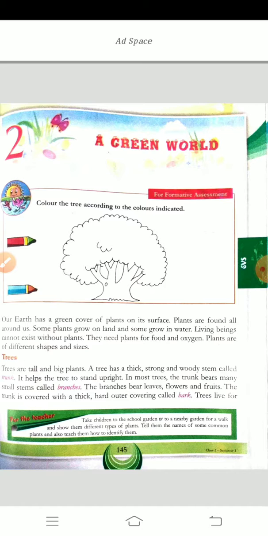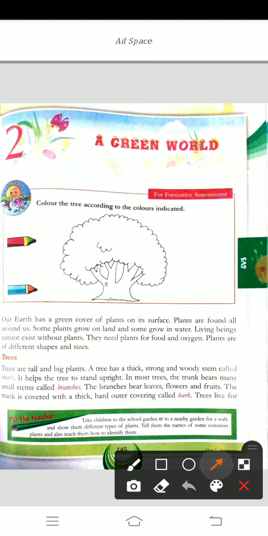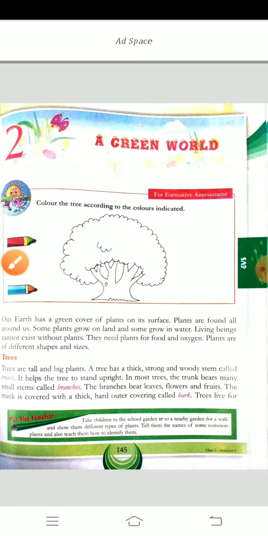Before that, see here, one activity is given: color the tree according to the colors indicated. The brown color crayon and the green color crayon are given. You can write brown for the trunk, again green for the leaves. You know how a tree is. The trunk is brown in color, but the leaves are green in color. First I will teach you.